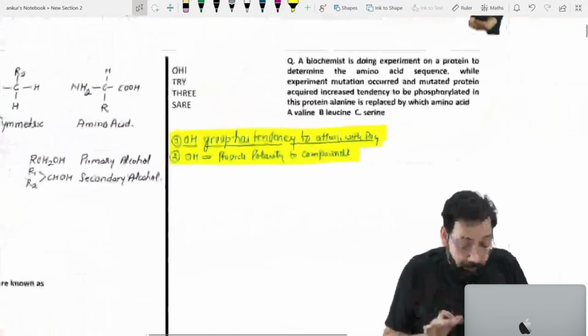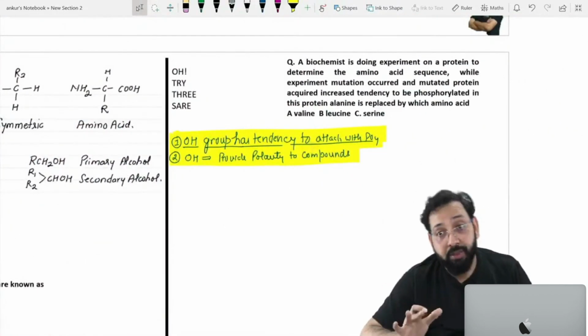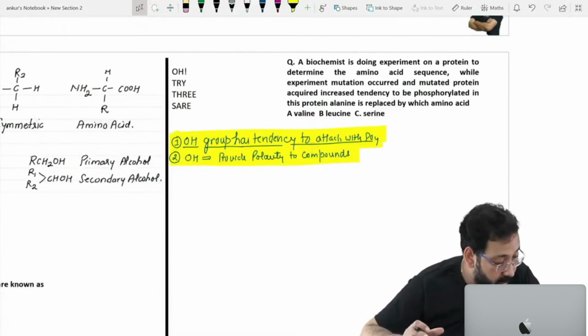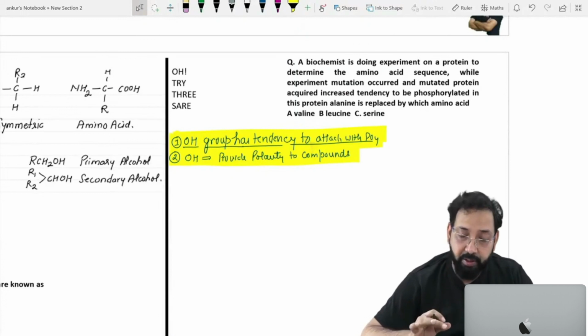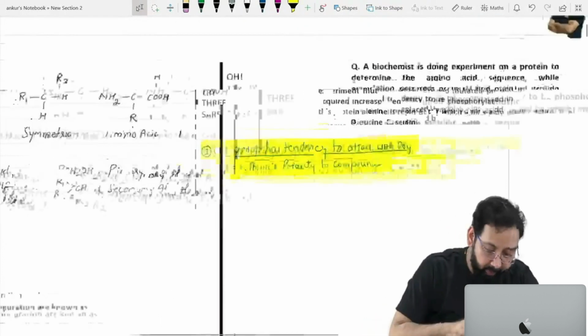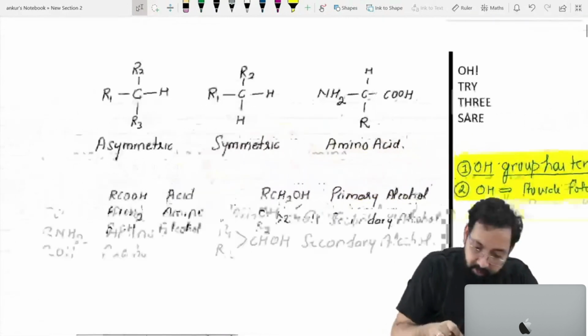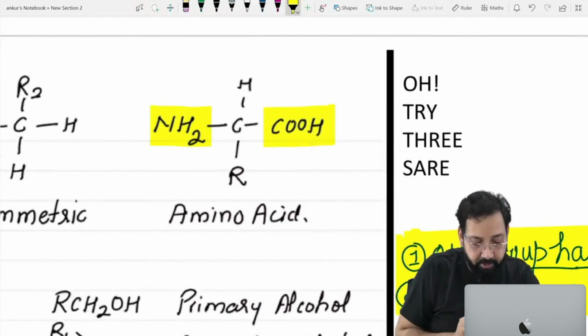Now I will integrate it with protein, how clinical questions are asked. I will discuss protein in detail, amino acid in detail. For the time being, amino acid. Look at the screen, this is amino acid.